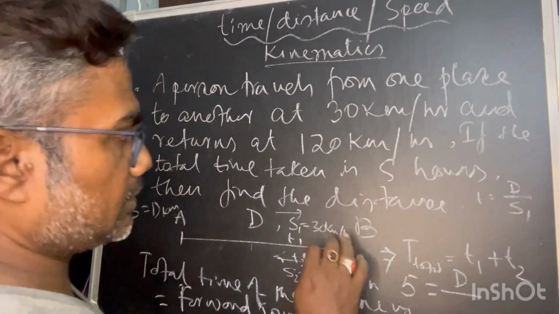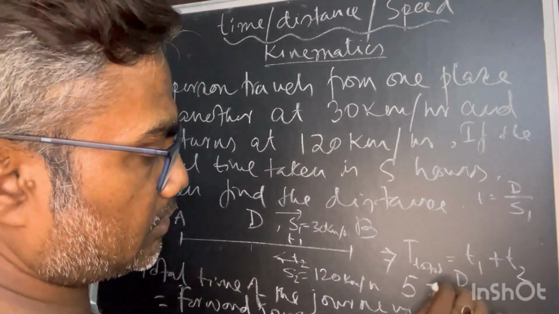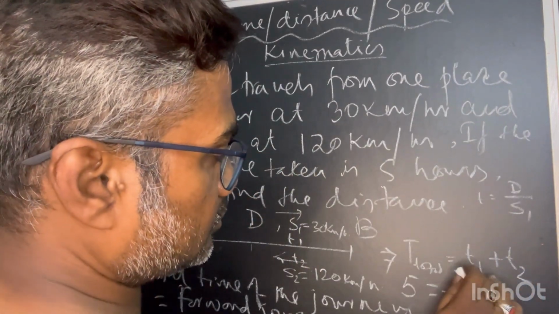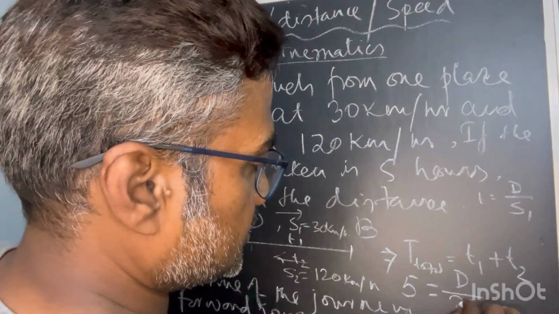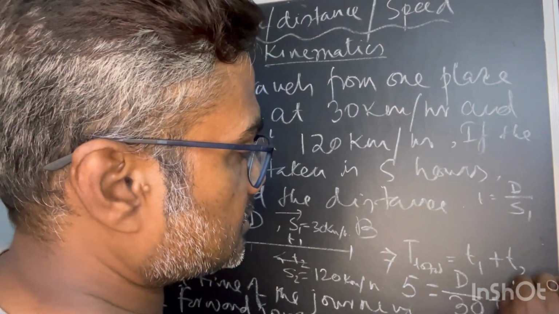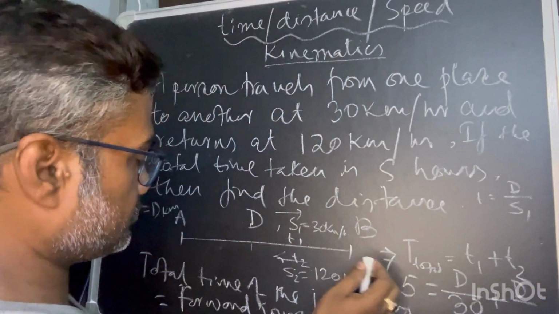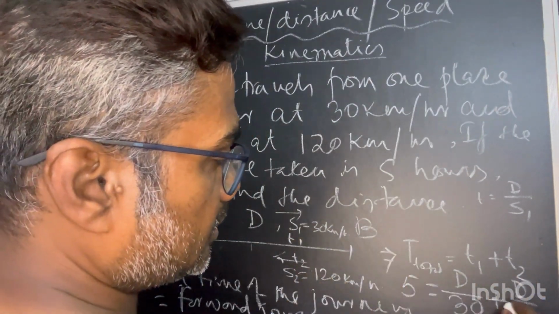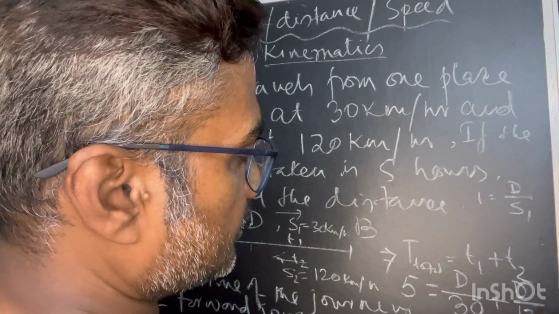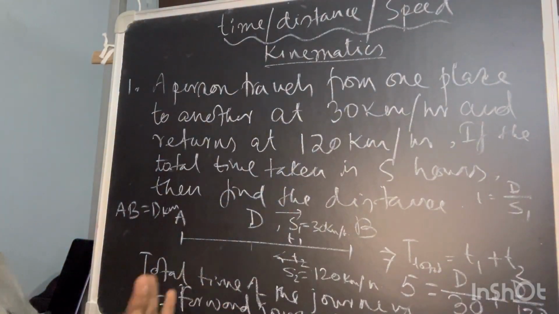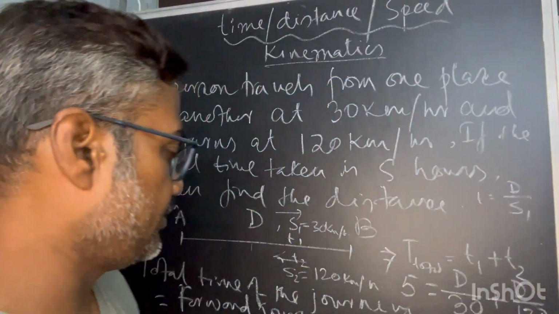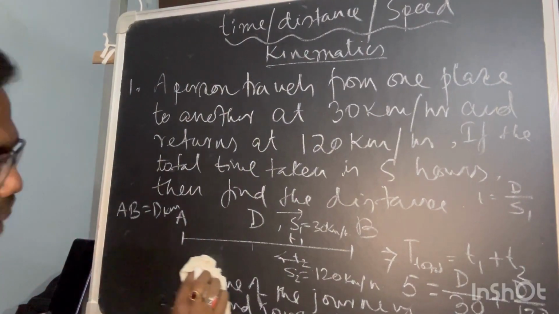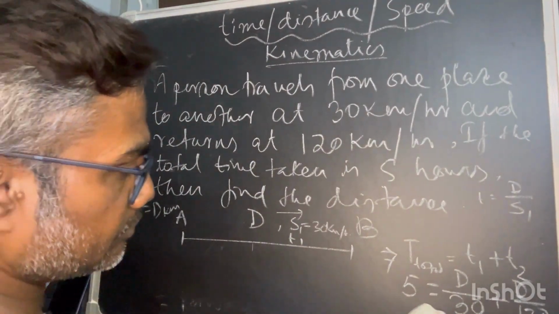Here, because there is no change in the unit, I am not bothering to change it. So D is in kilometers, I am assuming. S is 30, straightforward, plus again D, because the return journey B to A is the same distance. The speed this time is 120. So this is your total equation. Now solve it. Once you are able to establish the equation, solving won't give you much trouble.